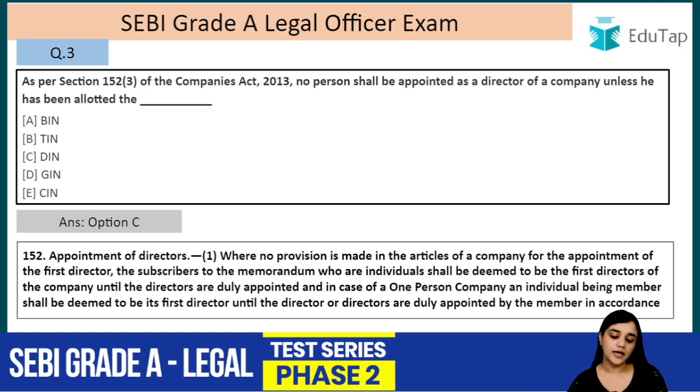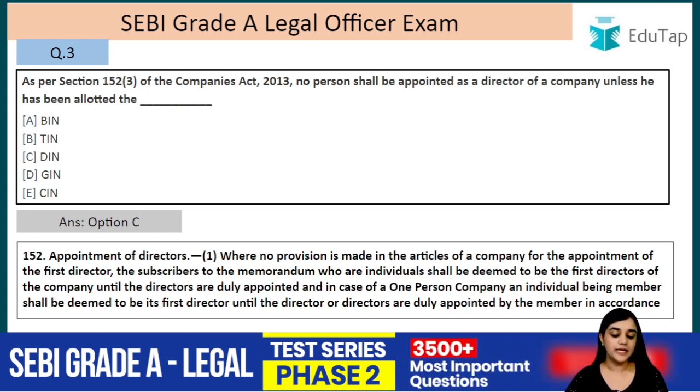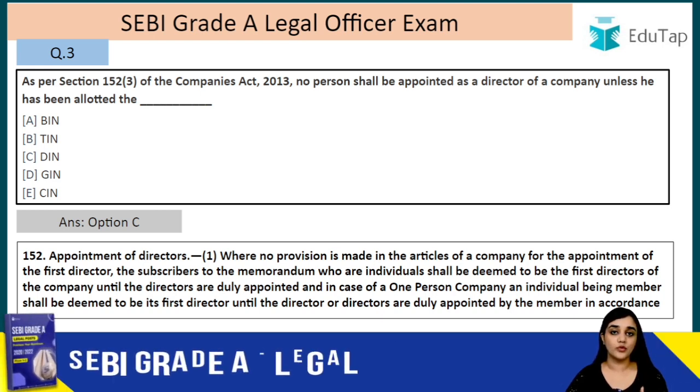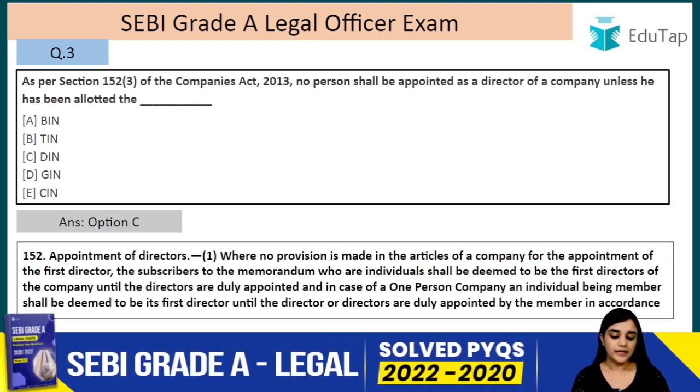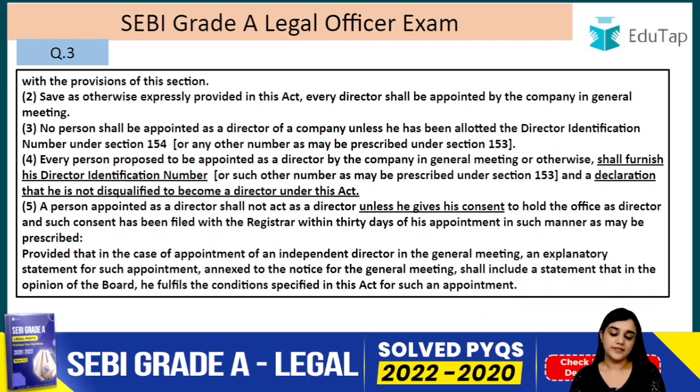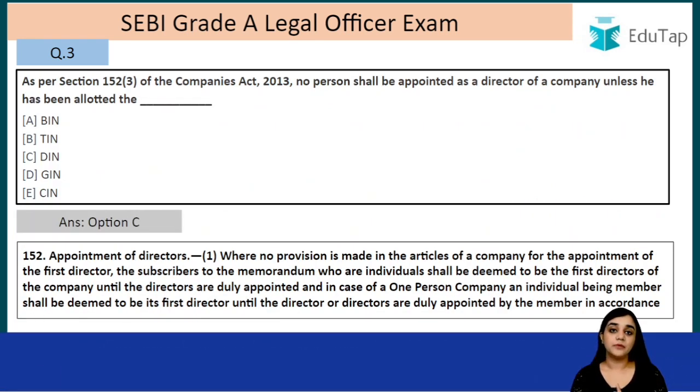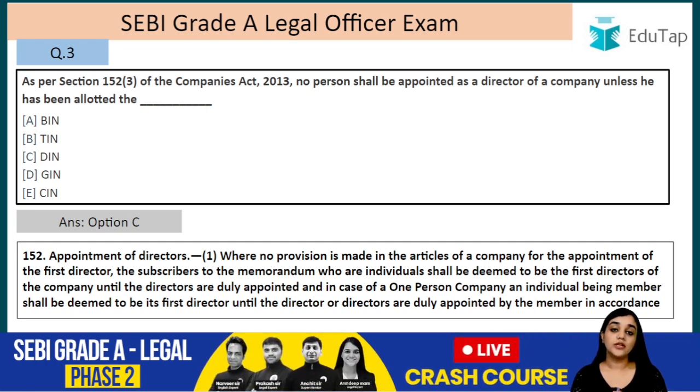Unless and until other directors are duly appointed, in case of a one person company, an individual being the member shall be deemed to be its first director. In a one person company there is only one member, so that member is going to be the director until the director or directors are duly appointed by the member in accordance with the provisions of this section. So, I hope you know this, that a one person company has only one member. That means it has only one shareholder, but it can have more than one director, right?